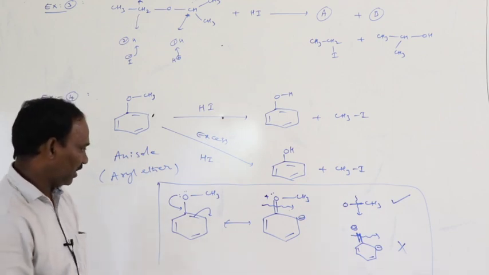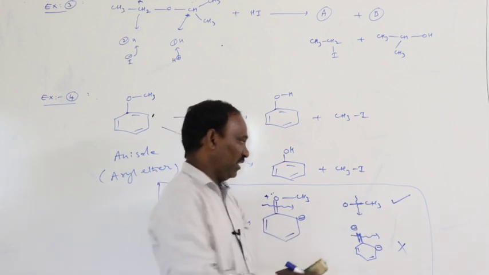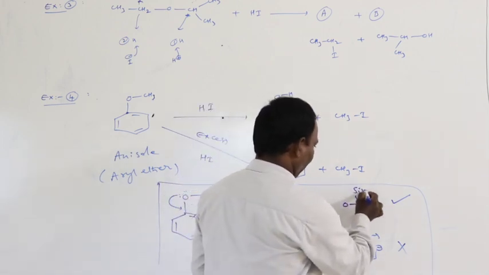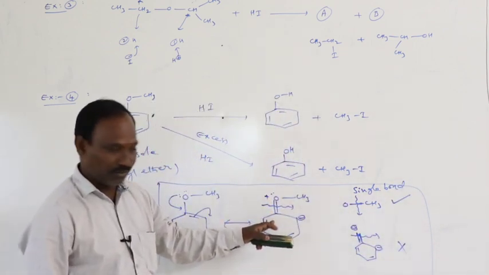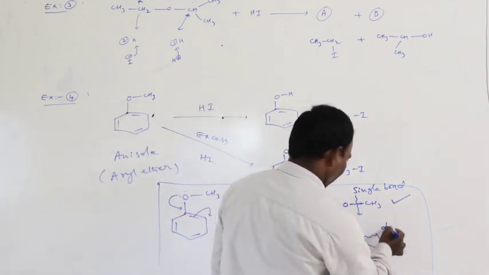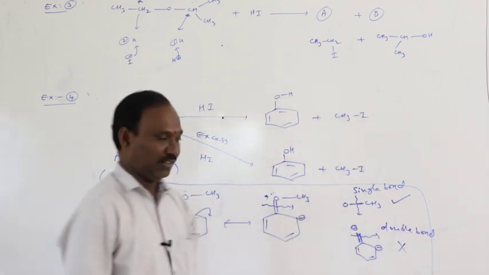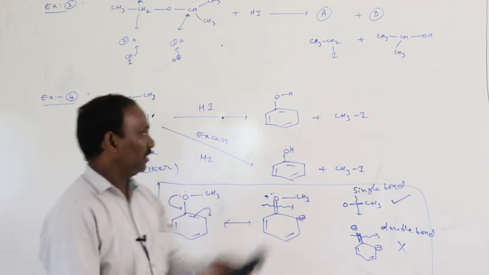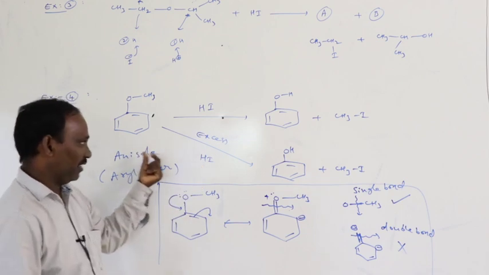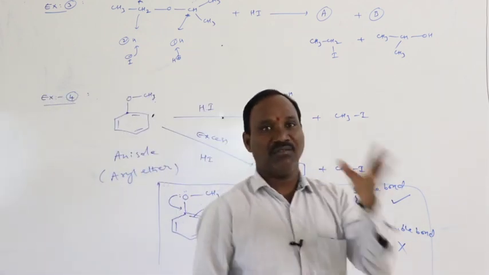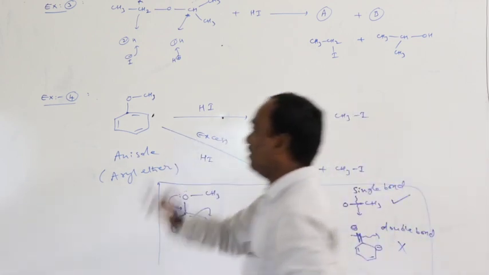Why? Because the alkyl group carbon and oxygen bond breakage is easy because of the single bond behavior. Here oxygen and phenyl group carbon have double bond behavior, and the breakage of the double bond requires high energy, therefore it is not possible. So in the case of HI or excess HI with aromatic ethers, we always get phenol formation. Okay, this is a very important one, phenol formation.